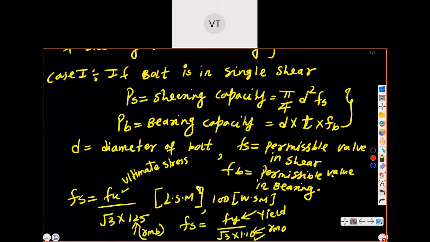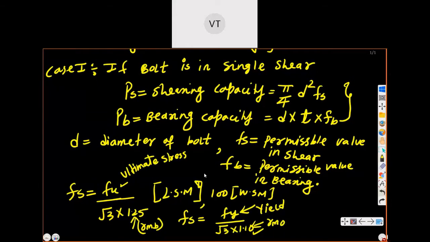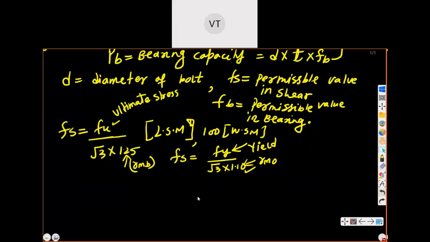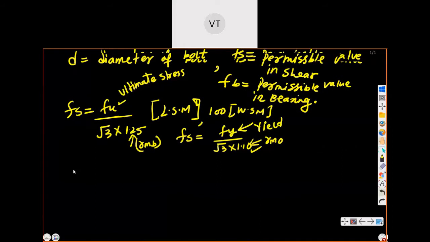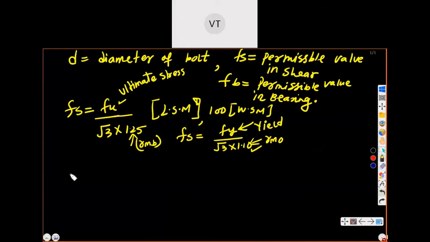So next, let me drag this down again. Next you can see, again there was d written. d was the diameter. In that, t was remaining. In bearing there was t. t is the thickness of the thinner main plate. This is very important.